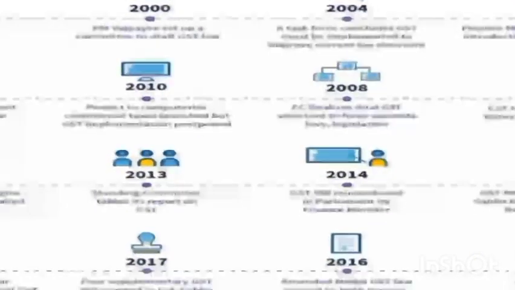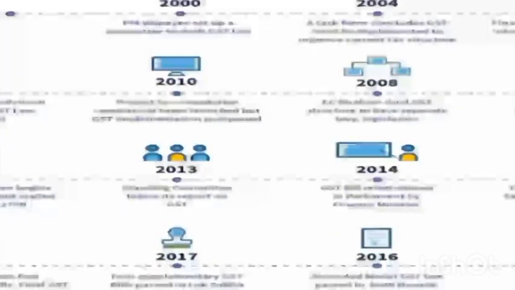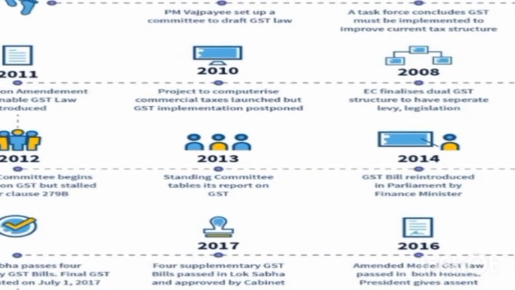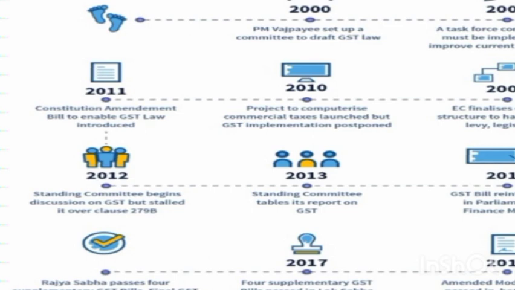In the year 2010, a project to computerize commercial taxes was launched, but GST implementation was postponed. That is, they projected the way to compute the GST and all. But GST was not implemented in 2010 and its implementation was postponed. In the year 2011, a Constitutional Amendment Bill to enable GST law was introduced.